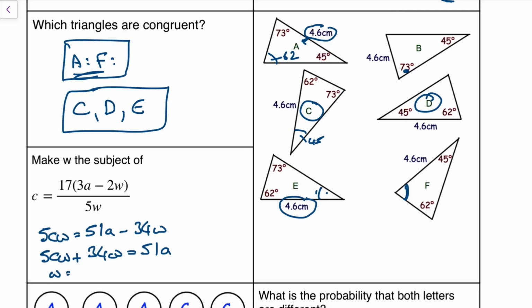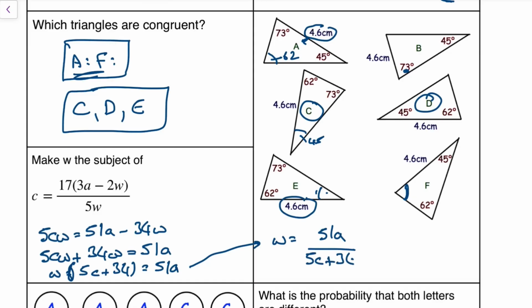Factorize out the W: W times (5C plus 34) is equal to 51A. Then for the final answer, divide by the thing in the bracket. So W is equal to 51A divided by (5C plus 34).